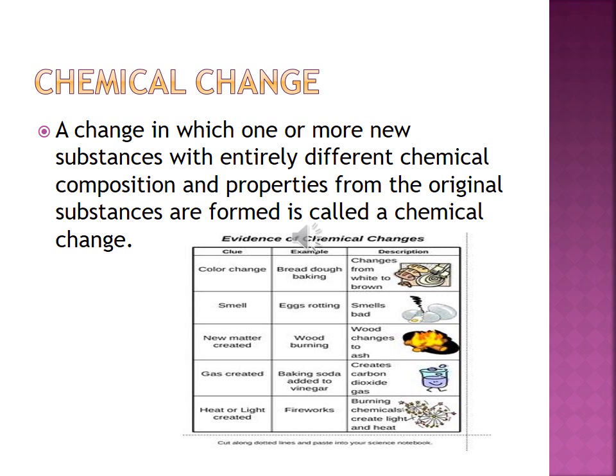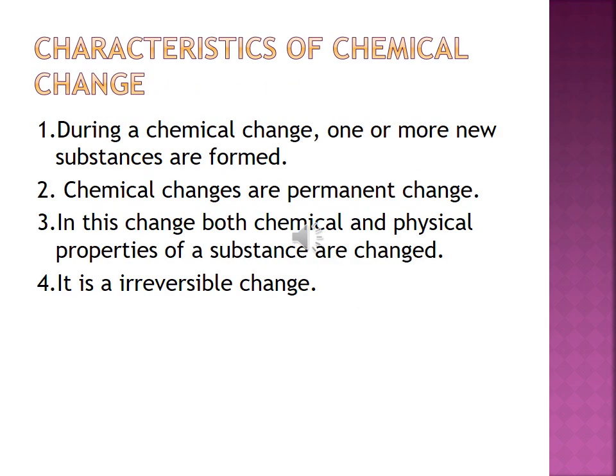If you keep your food for some days, a foul smell comes and the food is spoiled. Again, you can't make the original substance back, so it's a chemical change. So these are examples of chemical changes and why they are important. I hope you understand. Now the characteristics of chemical change.